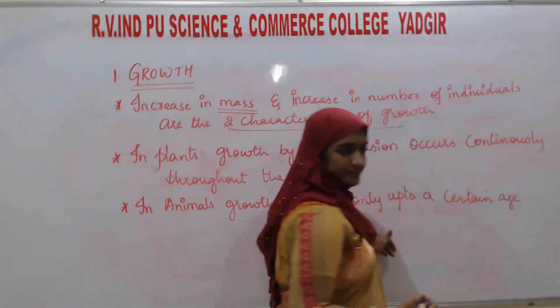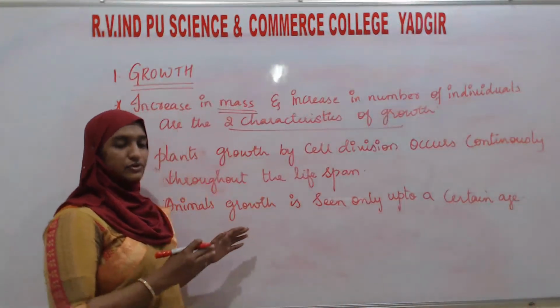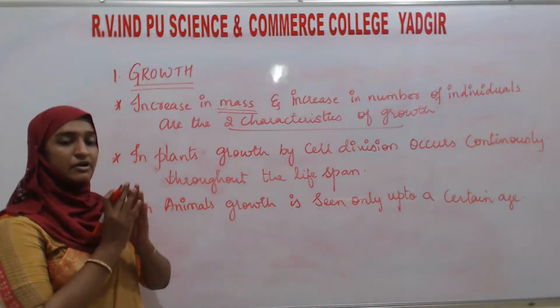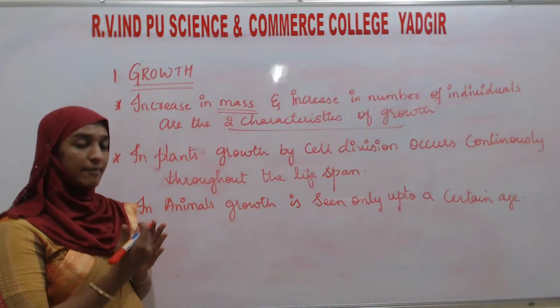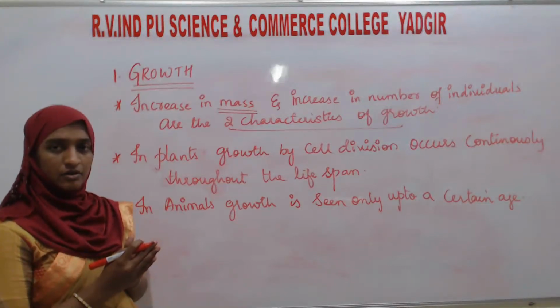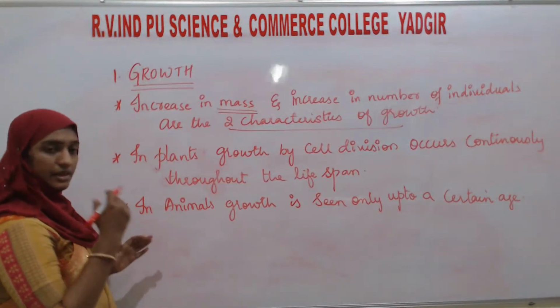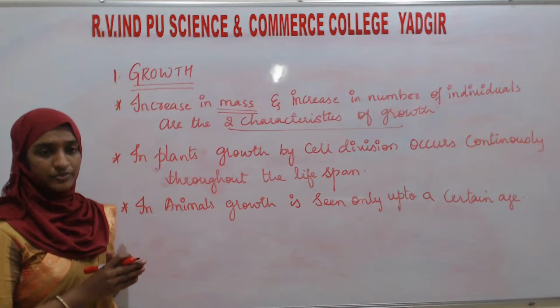What do you mean by this? Here, in animals, if you take a human being, a man will become an adult. Until that time only their height and their weight are going to grow.